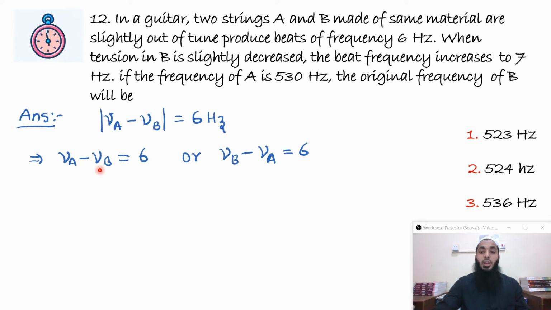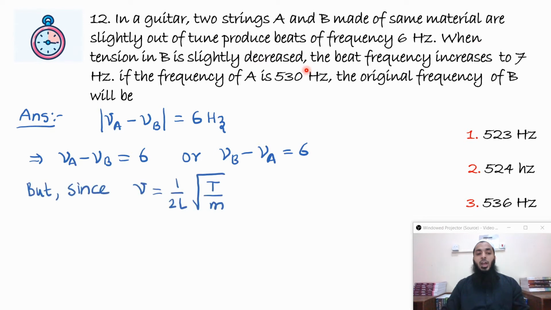How can we identify that? When tension in B is slightly decreased, we have the relation that frequency is equal to 1/(2L) times the root of tension divided by mass per unit length of the string. Here, tension in B has decreased. So clearly, frequency is directly related to the square root of tension.